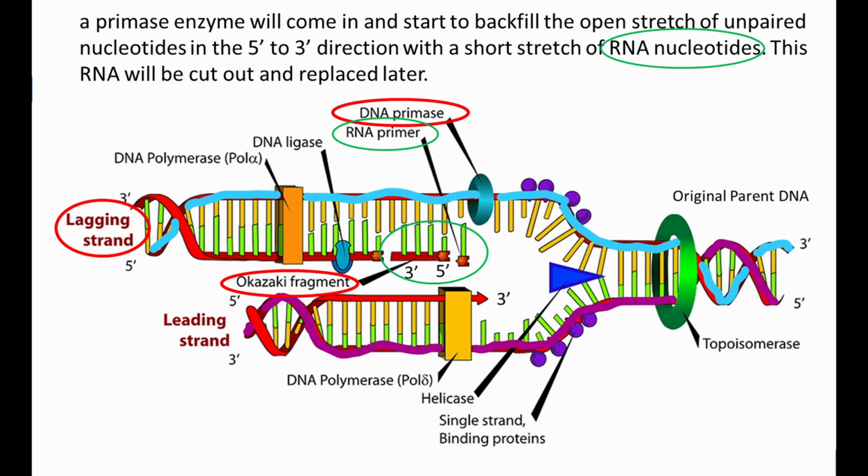At some point, a primase enzyme will come in and start to backfill the open stretch of unpaired nucleotides in the 5' to 3' direction with a short stretch of RNA nucleotides. This RNA will be cut out and replaced later.